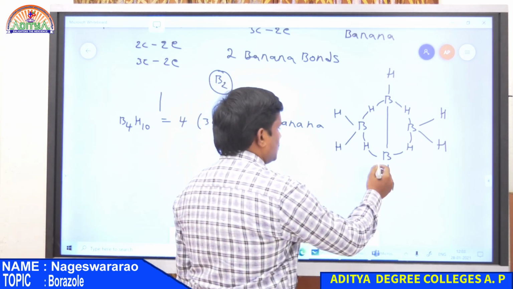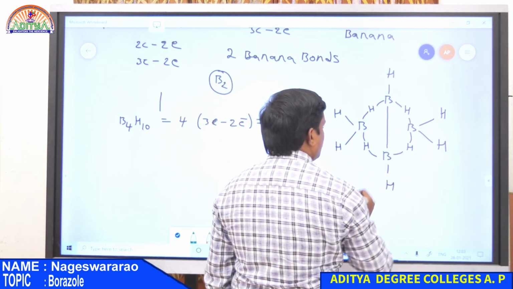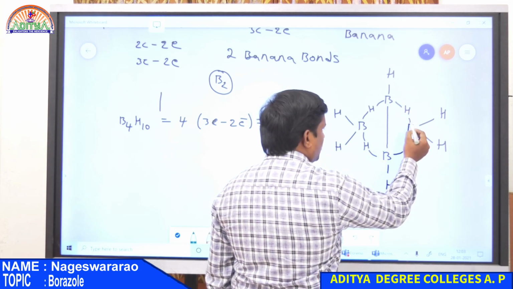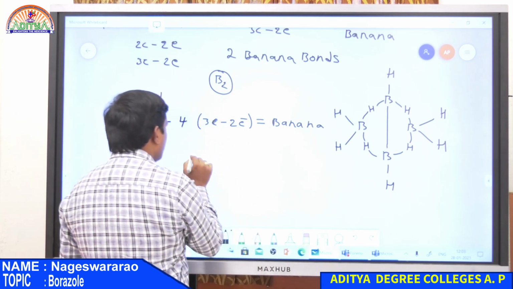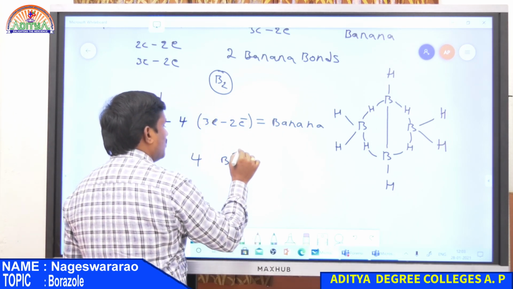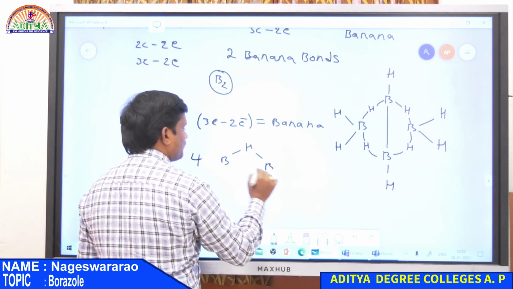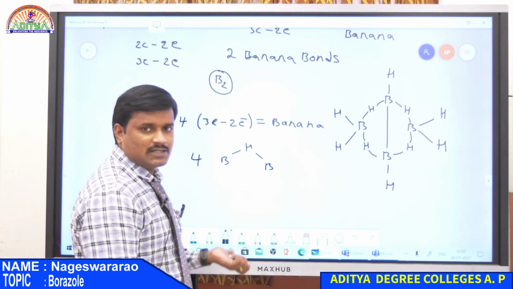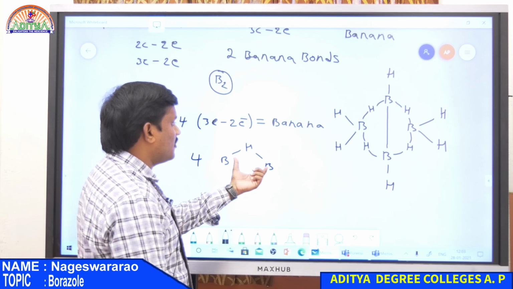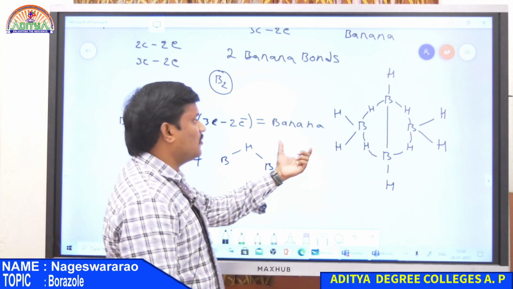Now look at the structure: BHB, one banana bond, second banana bond, third one, and also fourth one. Therefore there are 4 BHB bonds. All have 3 nuclei but only 2 electrons. Therefore this is a banana bond or simply a 3-centered 2 electron bond.